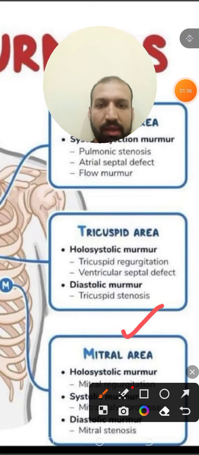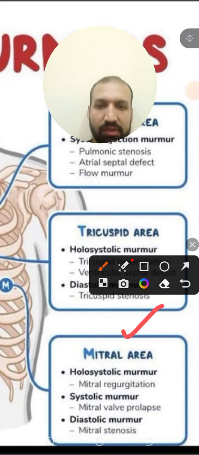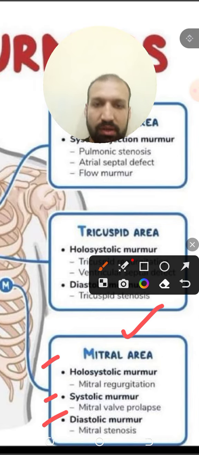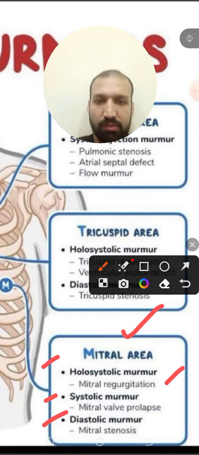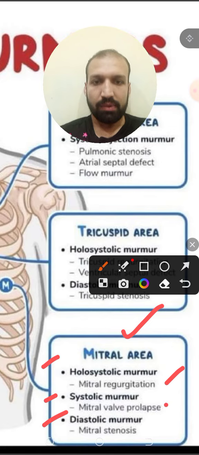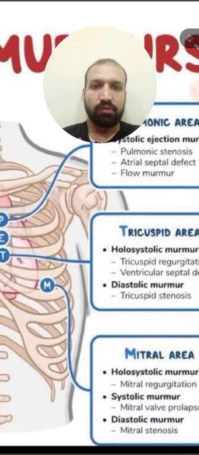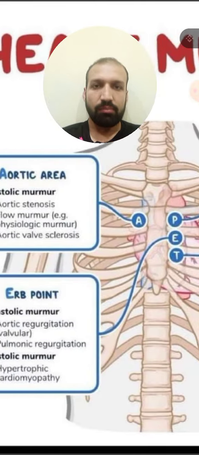Let's talk about the mitral area. In the mitral area, there are three types of murmur: holosystolic, systolic, and diastolic. Holosystolic murmur is seen in mitral regurgitation. Systolic murmur is seen in mitral valve prolapse, and diastolic murmur is seen in mitral stenosis. So these are the three main valves.